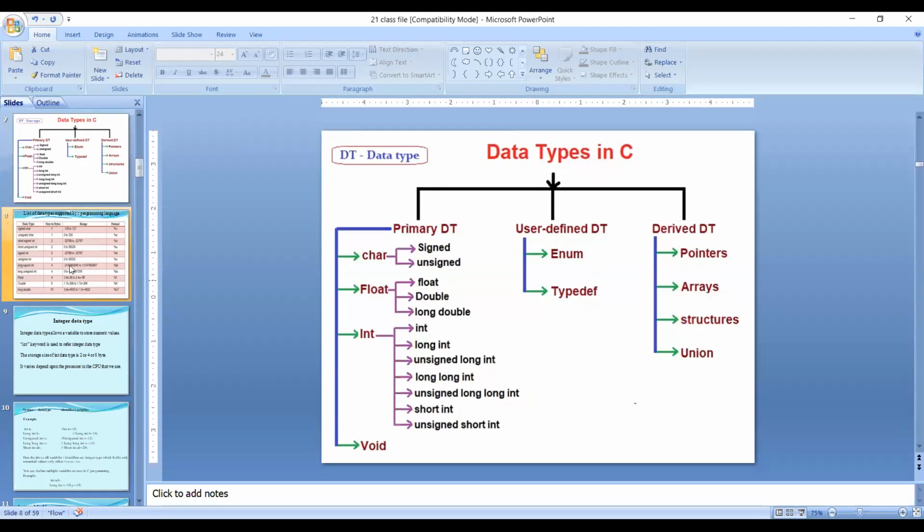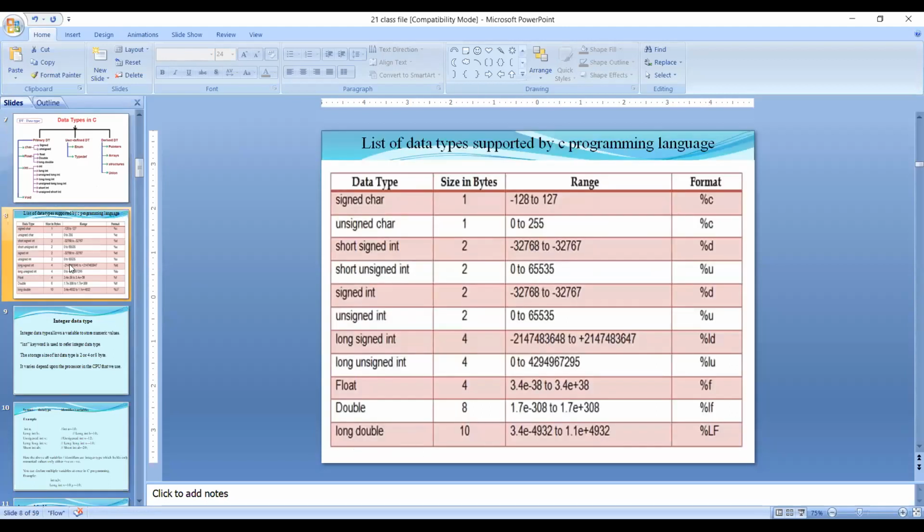So this represents data type and size, range, and format specifier. Again, data type, size, range, format specifier. This is for a 16-bit operating system. I will share the 32-bit operating system ranges, sizes, and format specifiers also. I will provide the notes today.